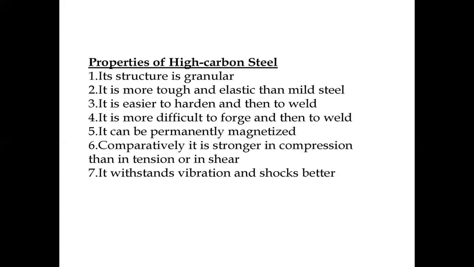The melting point is about 1300 degrees Celsius. The compressive strength is 1400 to 2000 Newton per mm², and the tensile strength is 800 to 1100 Newton per mm², right?